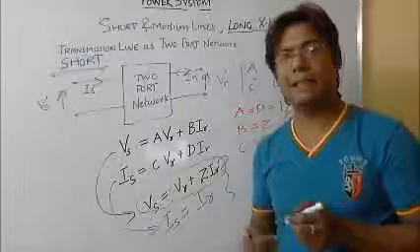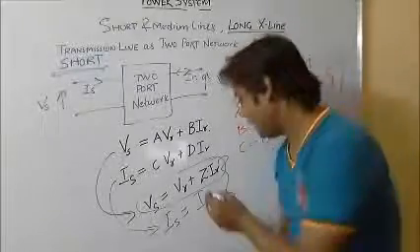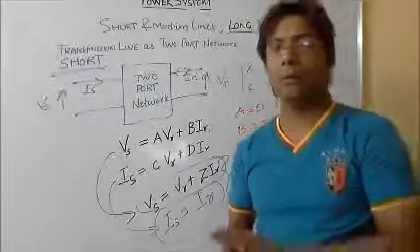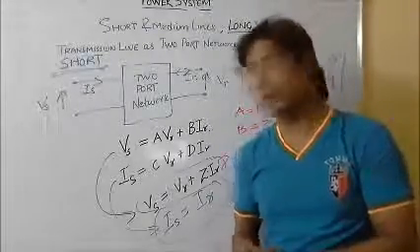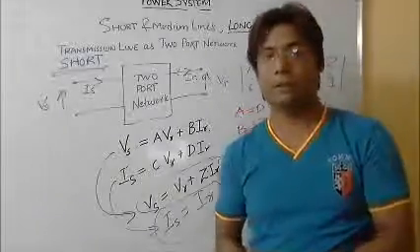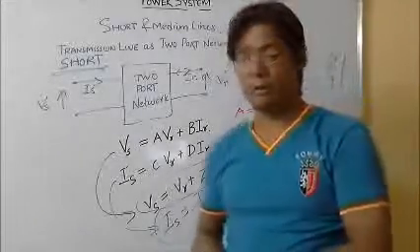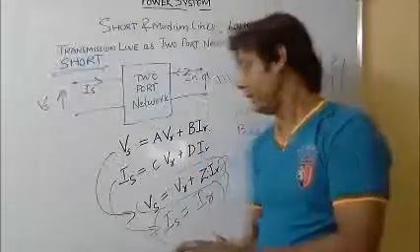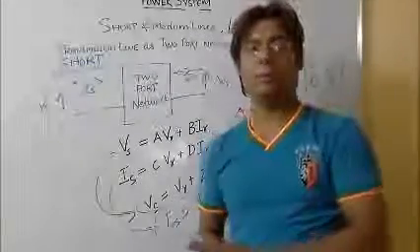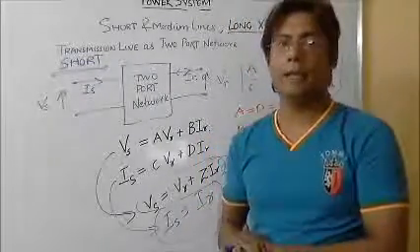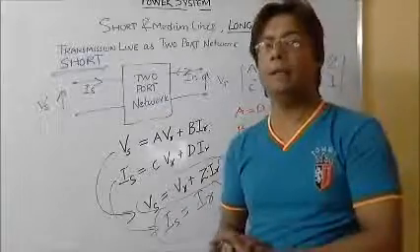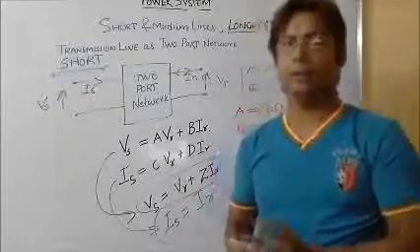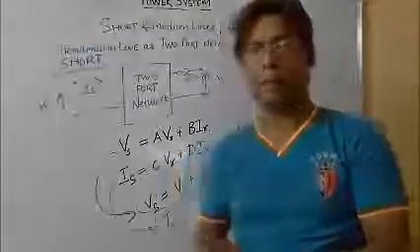Since it's a very short line, the sending end current is almost equivalent to the receiving end current, and theoretically it's equal: Is is equal to IR. So these two are the very important formulas for short lines. Please remember these formulas, as we are going to do some questions on them. Vs is equal to Vr plus Z into IR, and Is is equal to IR. These two things are supposed to be remembered by everybody.